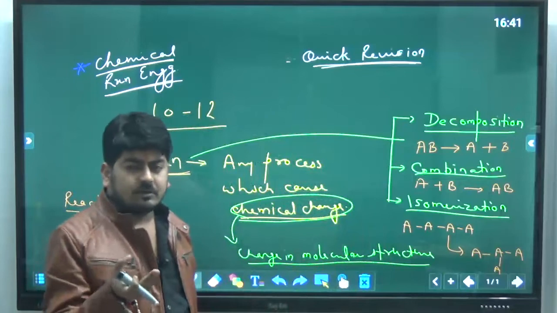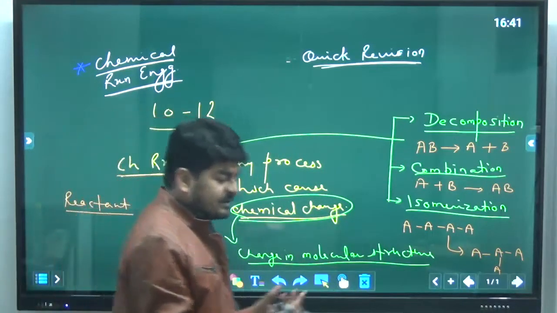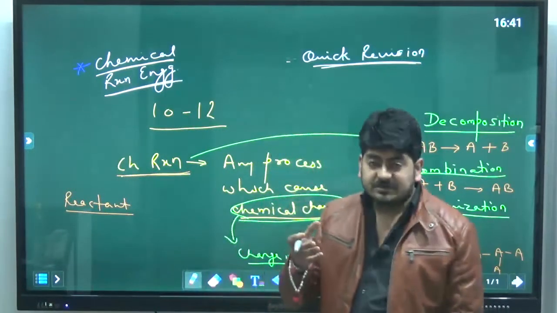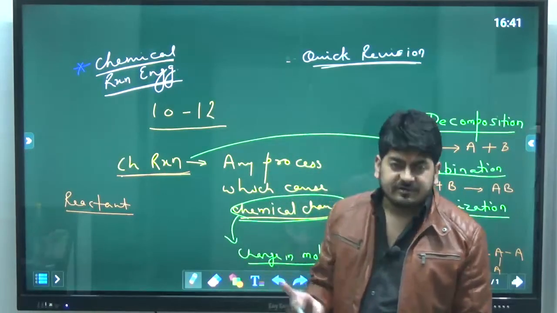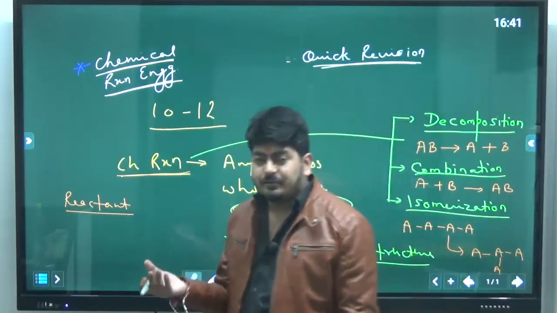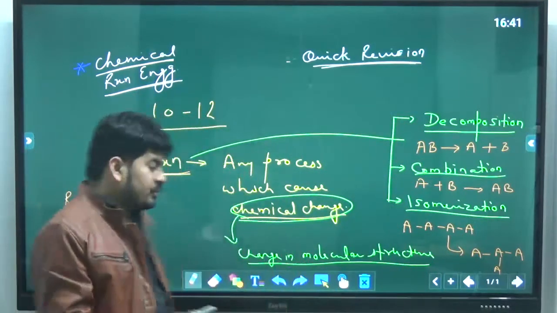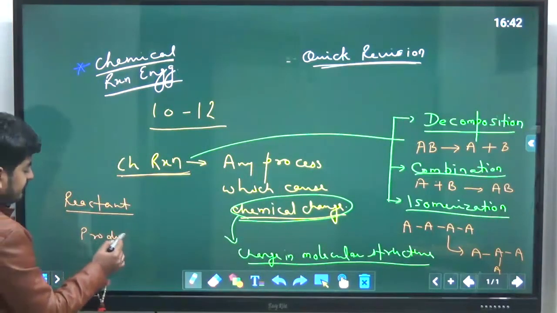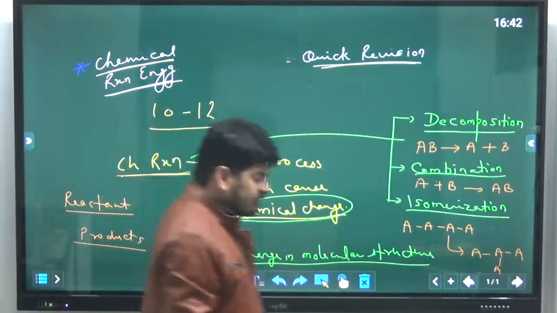You must have heard that in a chemical reaction old bonds break and new bonds form. The component in which the bonds are breaking is called the reactant, and the newly formed bonds, which we get in the output, are the product or products.